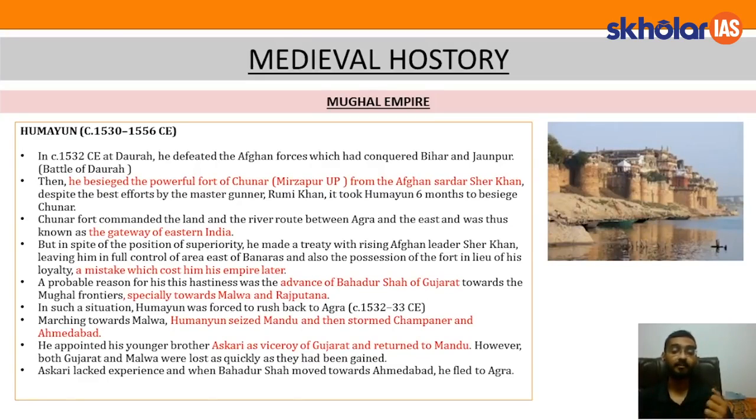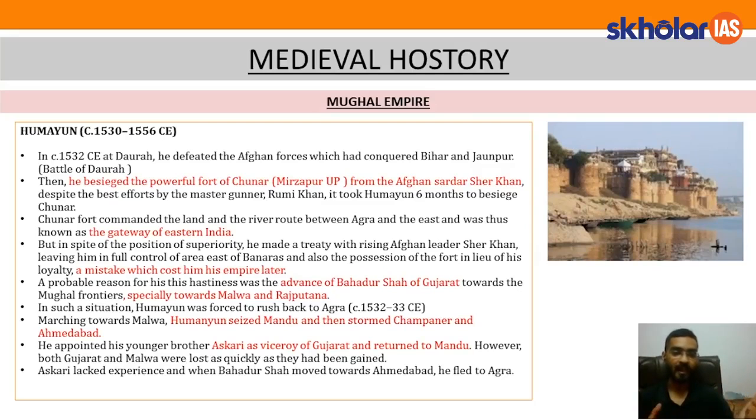But there was a reason why Humayun committed this mistake. Let's talk about this. A probable reason for this hastiness, that is, this hastiness in signing a treaty with the Afghan leader Sher Khan, was the advance of Bahadur Shah of Gujarat towards the Mughal frontier, especially towards Malwa and Rajputana. So while he was fighting Afghans in the east, he witnessed the rise of Bahadur Shah of Gujarat in